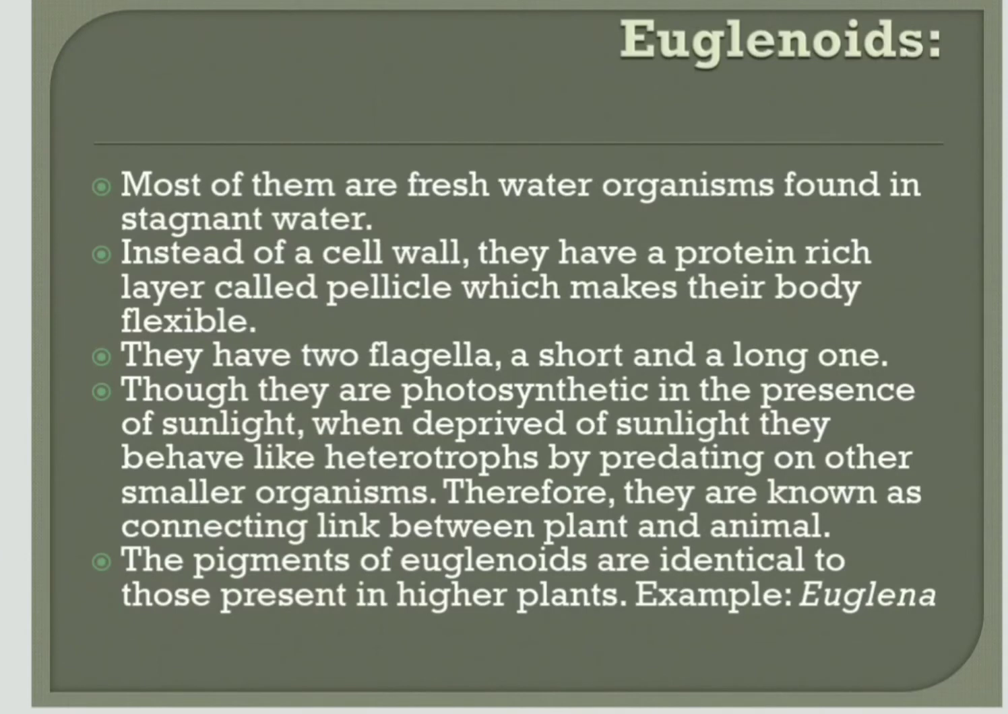Euglenoids are freshwater organisms and are also found in stagnant water. Instead of a cell wall, they have a protein-rich layer, the pellicle, which is very flexible. They have two flagella, one short and another long. They are photosynthetic in the presence of sunlight, acting as autotrophs, and in the absence of sunlight they behave like heterotrophs, so they predate on other smaller organisms.